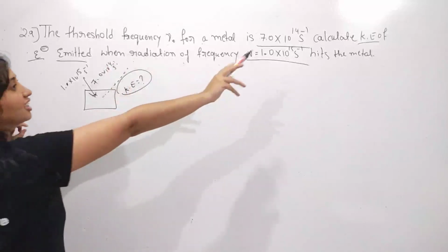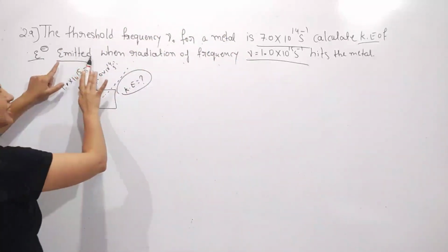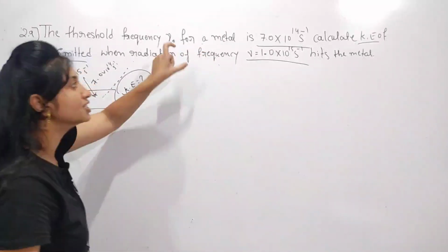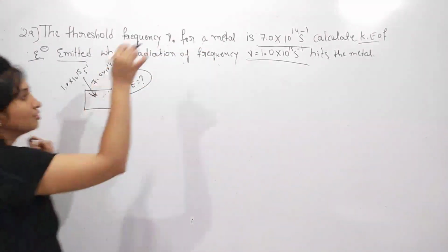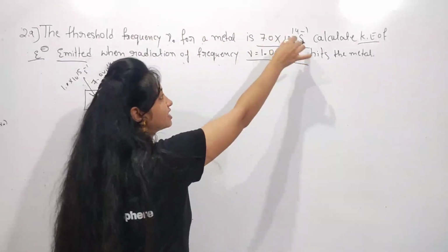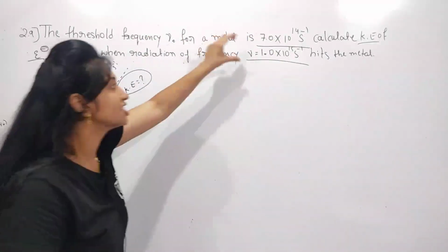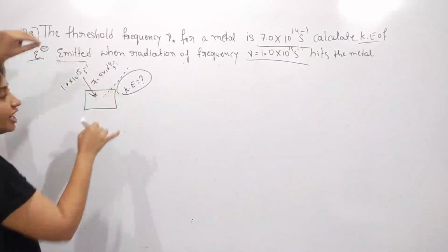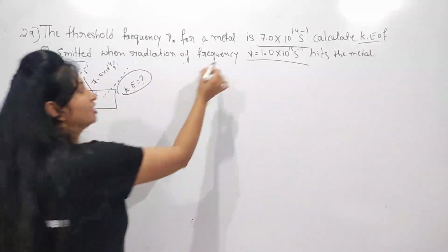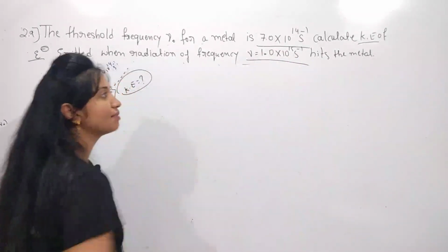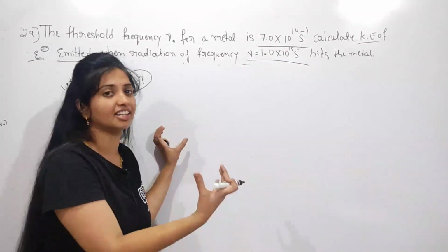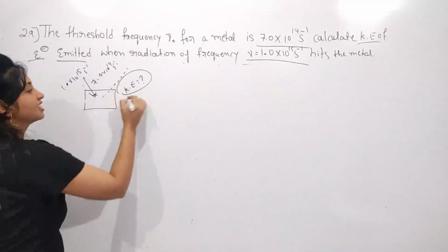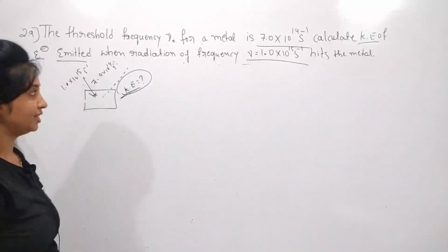So calculate the kinetic energy of electrons emitted when the radiation of frequency 1.0 × 10^15 per second hits this metal. When the incident radiation with this frequency hits the metal, electrons are emitted from the metal with a certain kinetic energy. They asked us to find that kinetic energy.